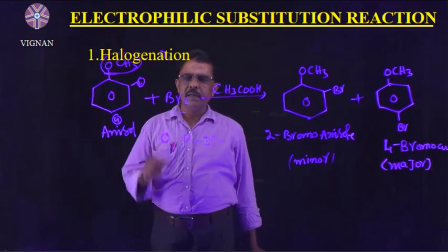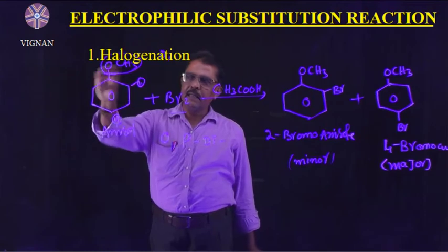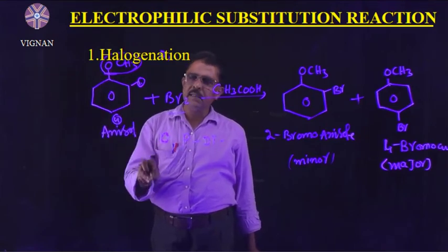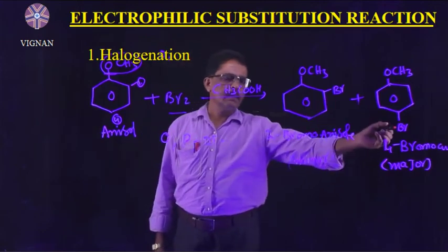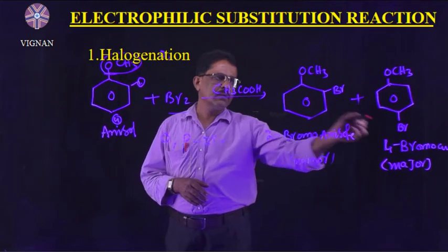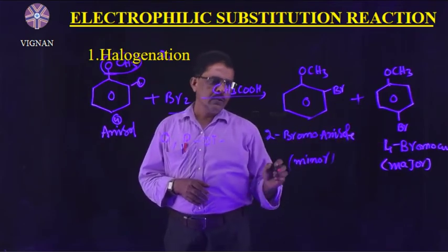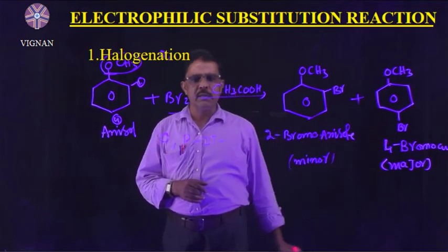Why is it like that? Because it is an electron releasing group in the benzene ring. The electron density increases at the ortho and para positions. Therefore, the substitution takes place at the ortho or para position. So it forms 2-bromoanisole and 4-bromoanisole.